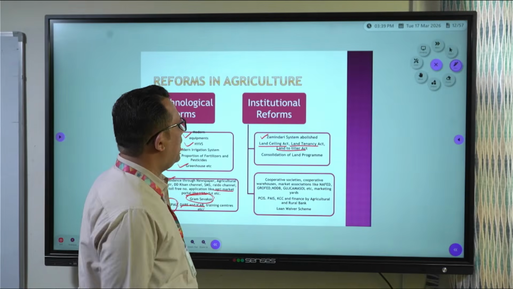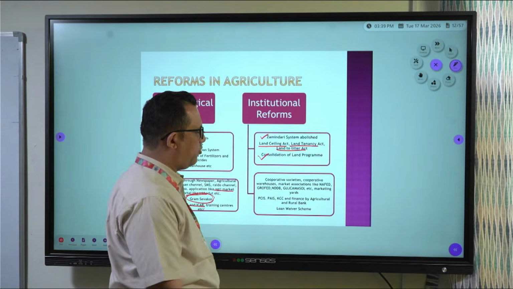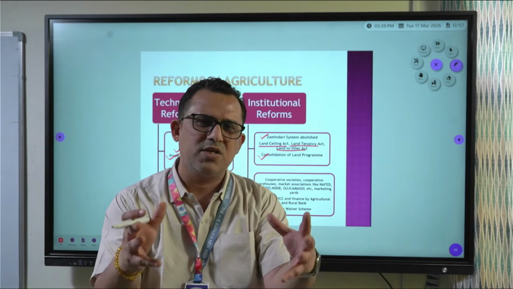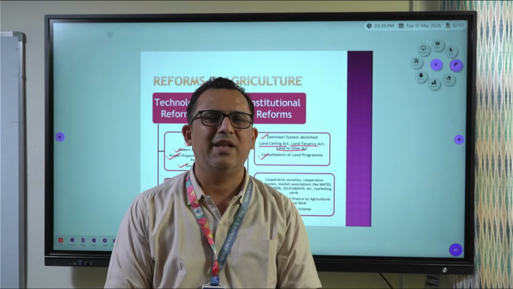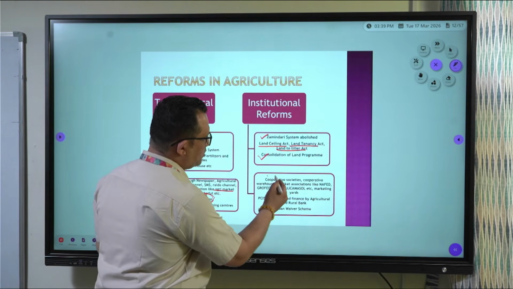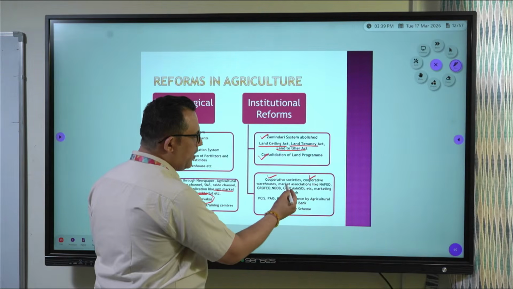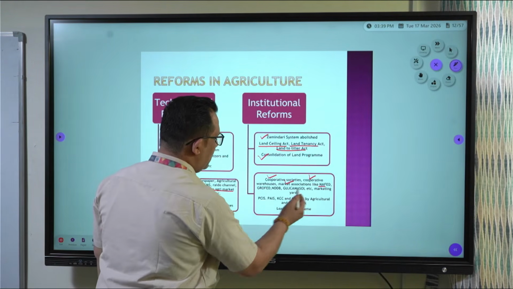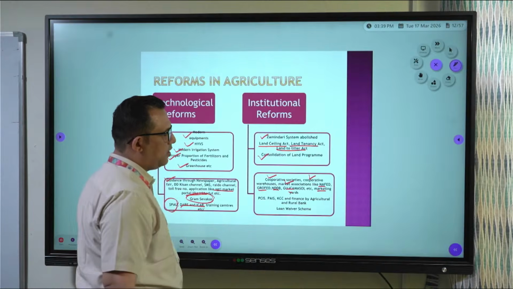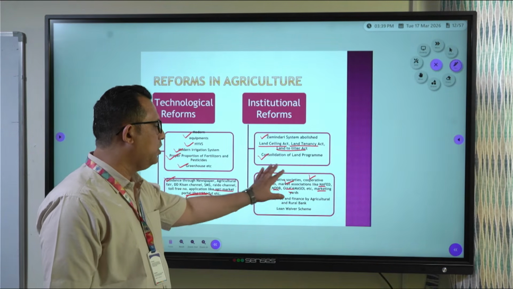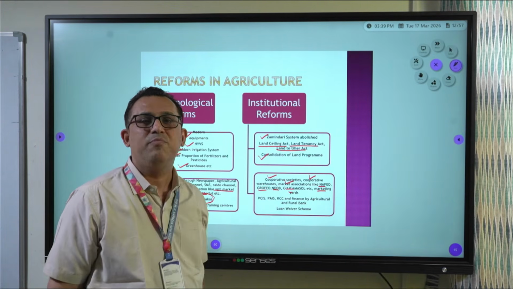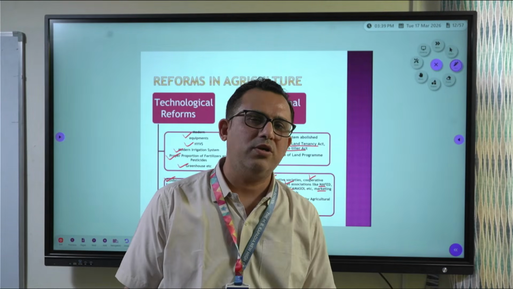Other than that, the government is emphasizing the consolidation of land program because we have poor farmers with scattered land. For that, the government is insisting on doing agriculture by consolidating the land. But that is not really possible for India. Still, this has been done under institutional reforms. Then we have cooperative societies, cooperative warehouses, and market associations like NAFED, GrowFed, NDDB, Gujcomasol, and marketing yards, where farmers can sell their agriculture produce and store their food grains. They can sell at the minimum support price decided by the government, so they are not at a loss in the end.